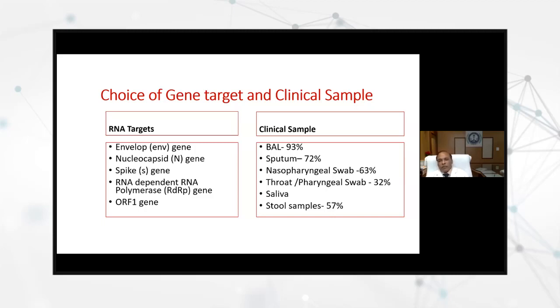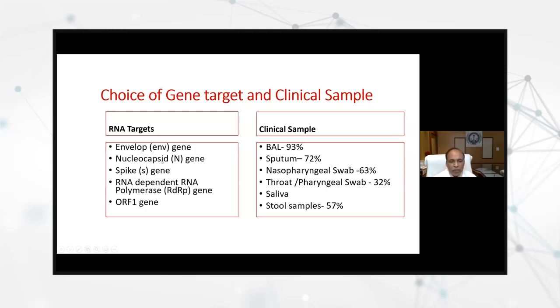Later on, many companies from other European countries, and now in India also, have started. South Korea also started, China also started, now America has also started. So you should have at least the envelope, that is the E gene, then the nucleocapsid N gene, and the S gene. These 3 are most important.